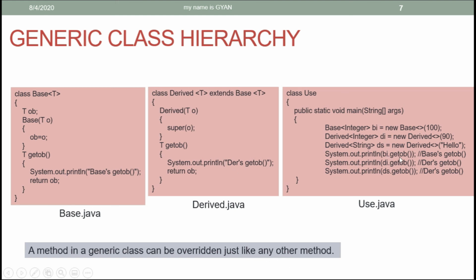So when we call the getOb method by using the reference variable bi, it will call the base getOb. When we call the getOb method by using the reference variable di, it prints the derived getOb method. And when we call the getOb method by using the reference variable ds, it will again print the derived getOb method. So hopefully you got all my points.